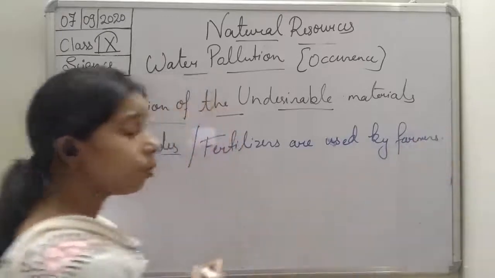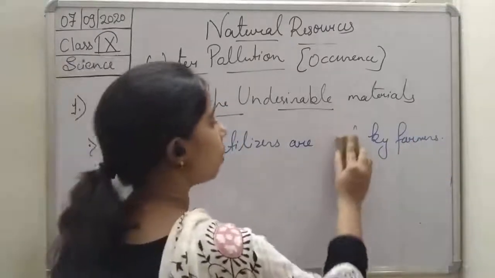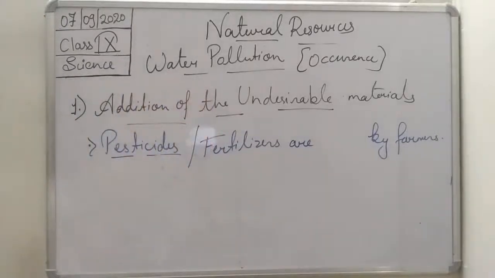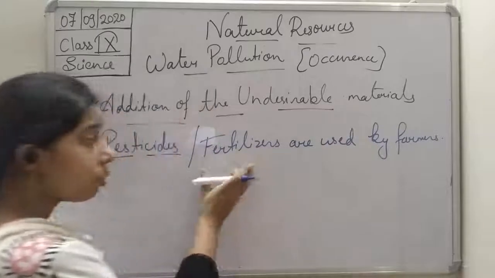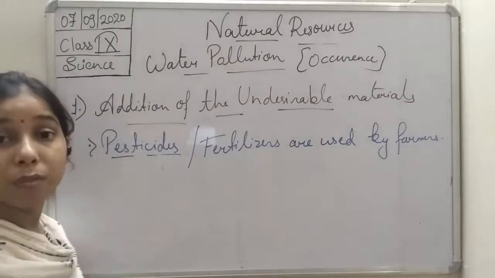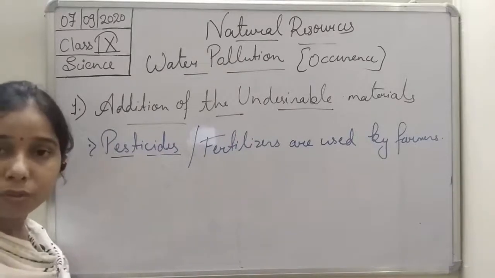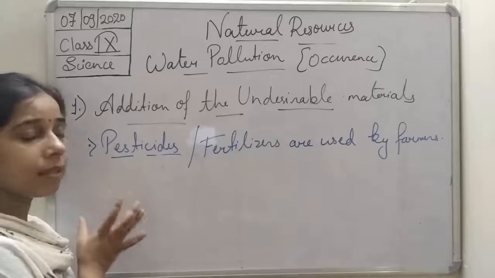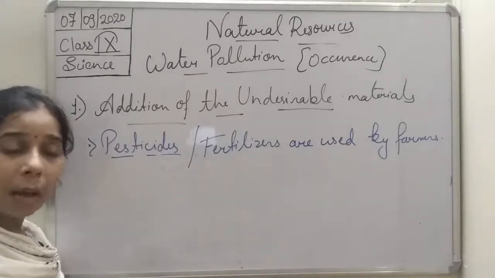Why do they use pesticides or fertilizers? Because pesticides and fertilizers help in increasing the crop yield. We use fertilizers because they help in giving more nutrients to the soil, and pesticides are used so that the pests do not damage the crop.